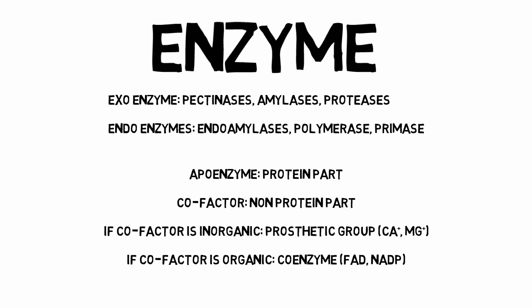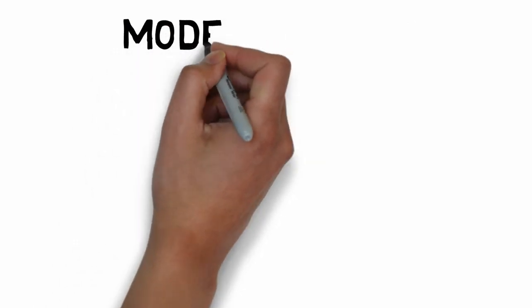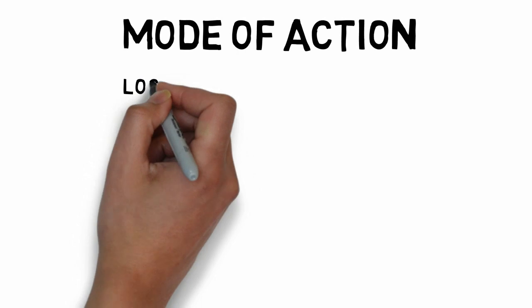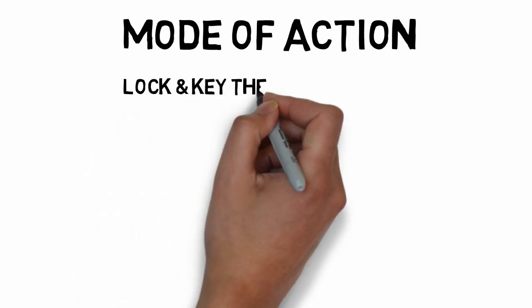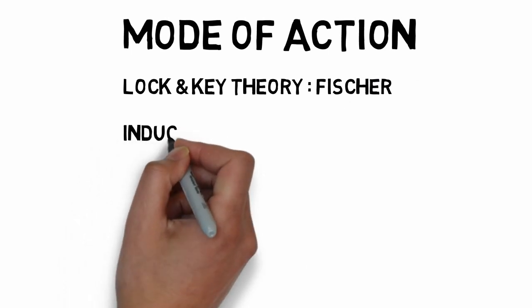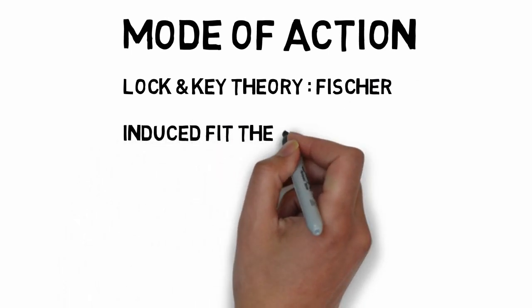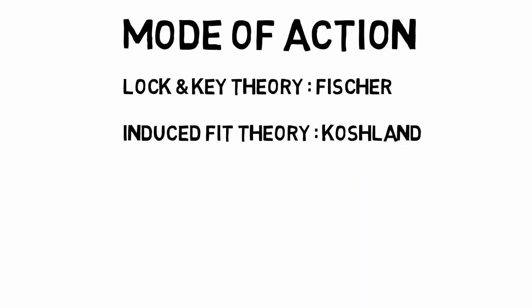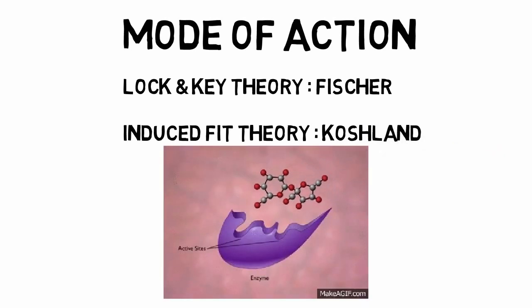Now coming to our next point, that is the mode of action of an enzyme. Generally, there are two types of actions for an enzyme. The first one is the lock and key theory proposed by Fischer, and the second one is the induced fit theory proposed by Koshland. Right now on your screen there is an animation that shows the mode of action of an enzyme.